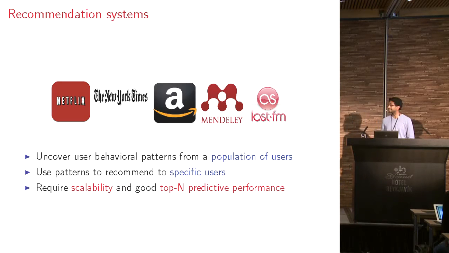Recommendation systems are everywhere. These are just a few examples. They're quite well known. And what's the problem? These systems try to uncover user behavioral patterns from a population of users and use these patterns to recommend to specific users. A couple of things that they really want are scalability, because data is growing at such a rapid rate, but they also want good top-N predictive performance.